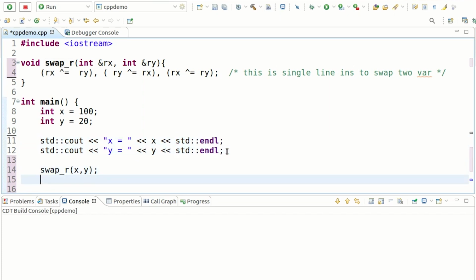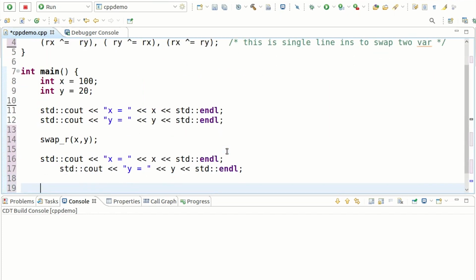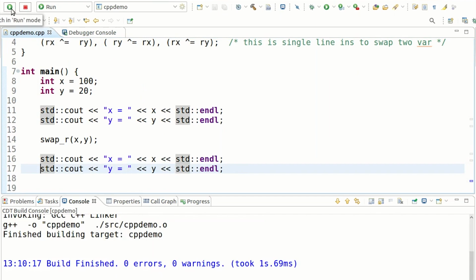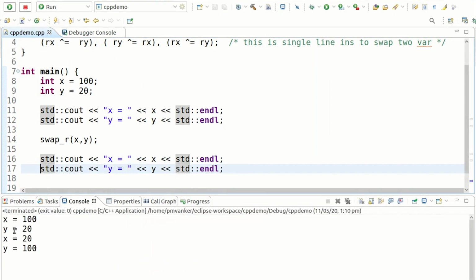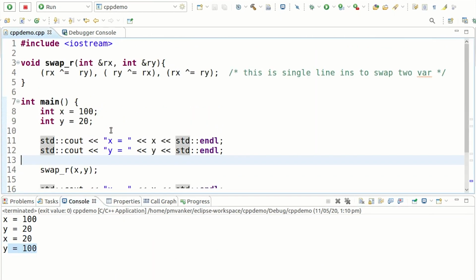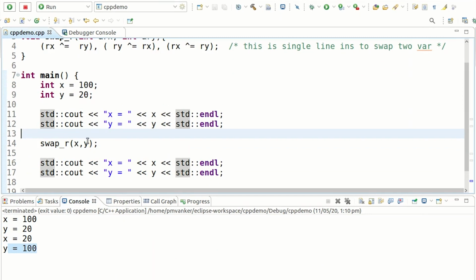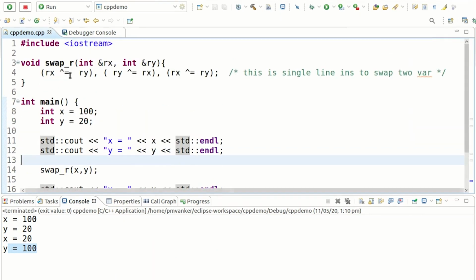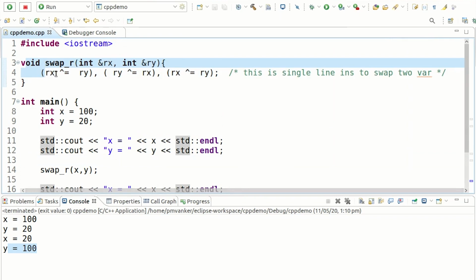Let's print the value, run. So x equal to 100, y equal to 20. Now x equal to 20, y equal to 100. We extend the scope of x and y. x and y now can be used in this scope also. Swap also can use x and y.